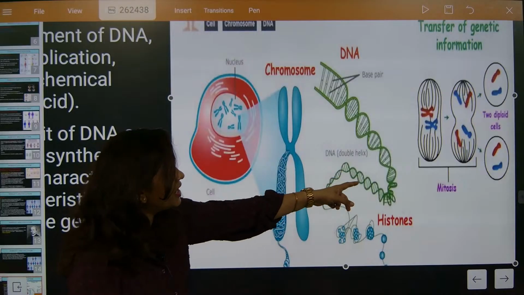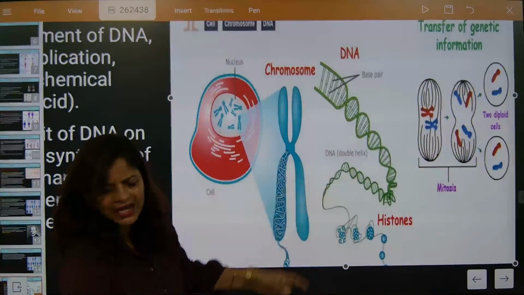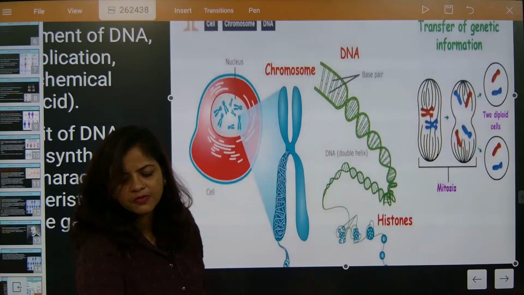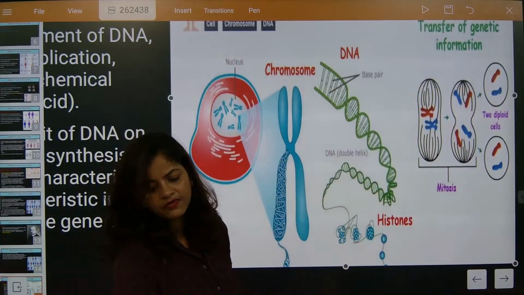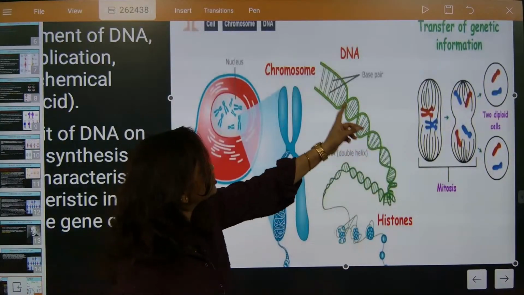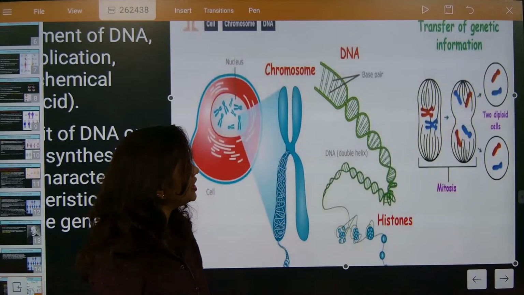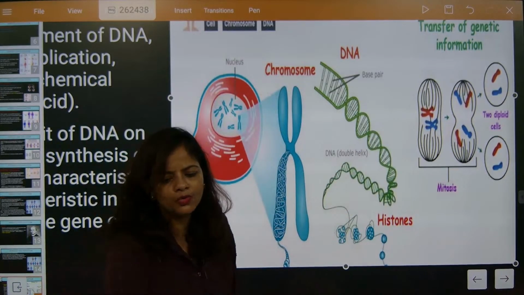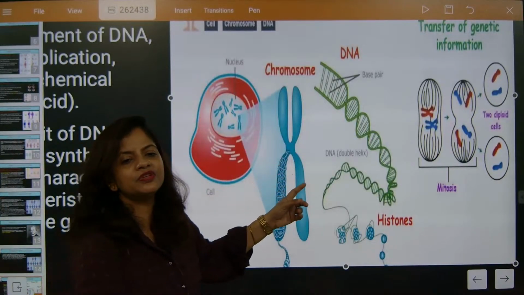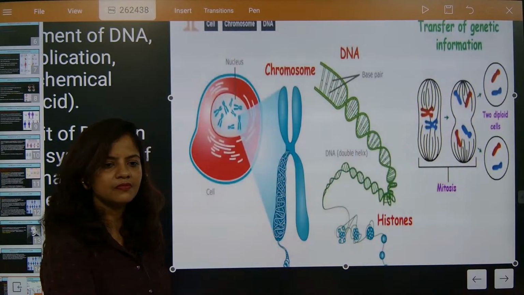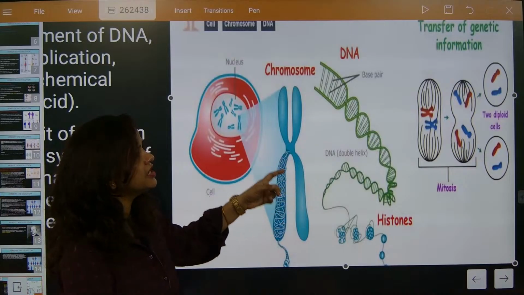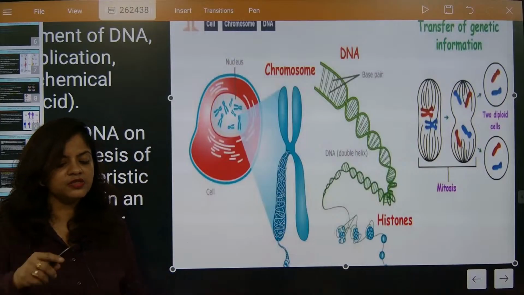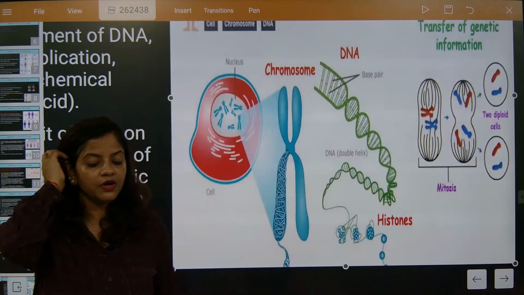Can you see the double helix? This is the double helix I was talking about. This is the base pair, got it? This double helix will be DNA, and this DNA binding with the help of histone will make a structure called chromosomes. And on this structure, chromosomes, what is present, beta? Gene. Did you understand this part? So again I am repeating, inside the nucleus what is present, children?